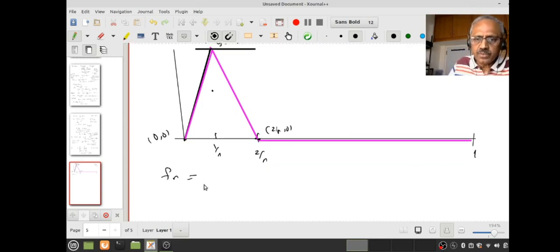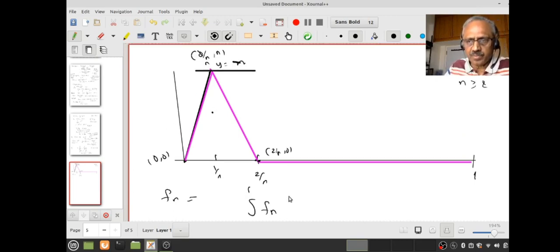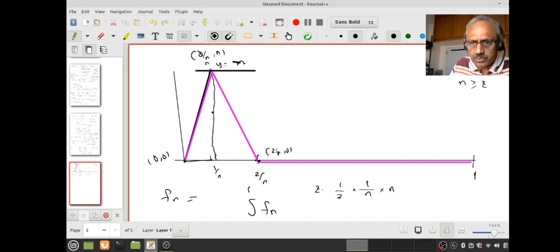Now I want to know what is the integral of fn between 0 and 1. Again, if you remember, the integral is the area under the graph for a positive function. Therefore the area is going to be the area of this triangle, which is very easy to compute. It is twice the area of this triangle. This triangle has base 1 by n, height n, and therefore half bh. But there are two such triangles, therefore it is 1. Therefore the integral of fn is always 1.